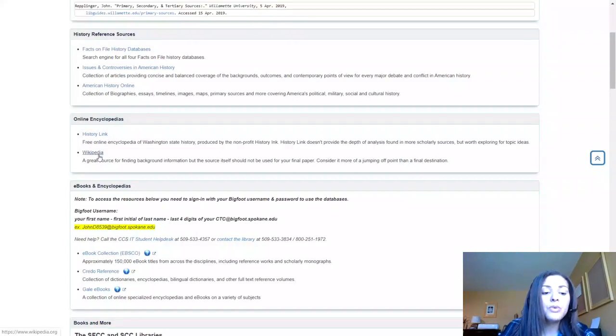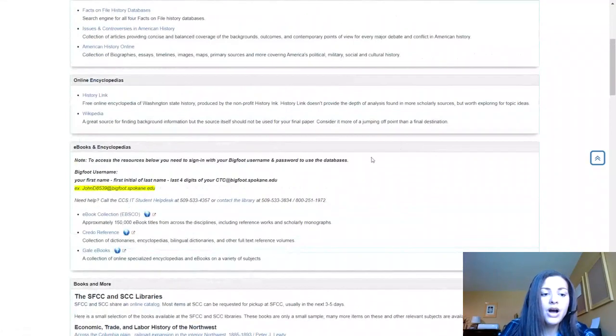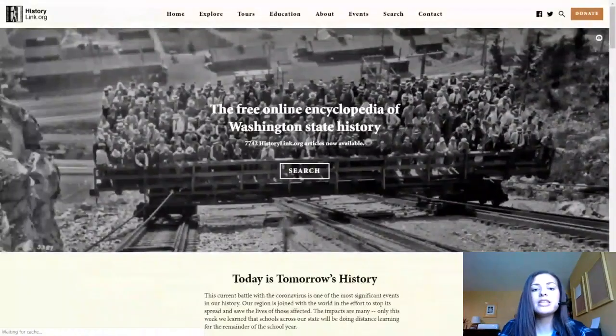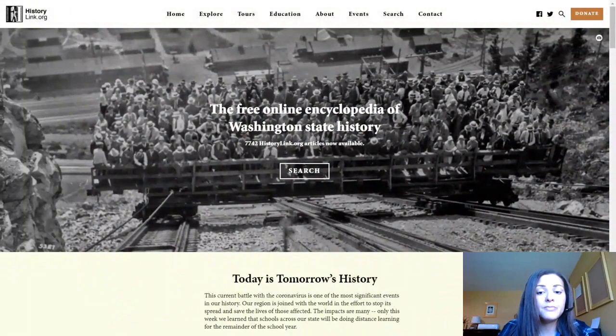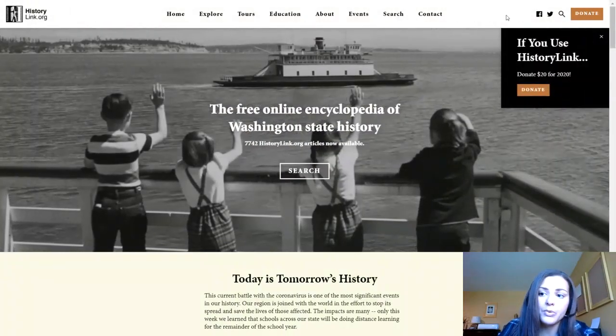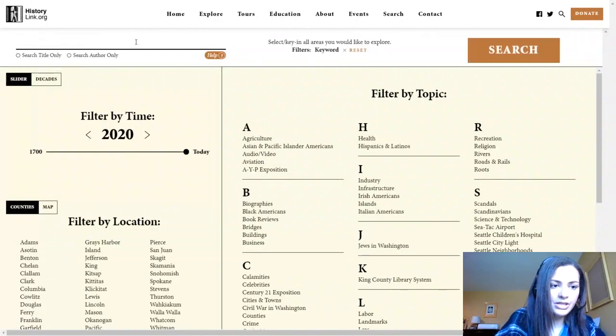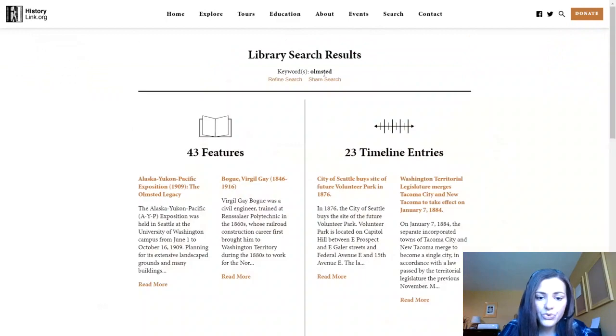If you want a more academic version of something like Wikipedia, then I would recommend going to Gale eBooks because they are basically academic encyclopedias, which are very similar to Wikipedia. And I would also highly recommend using something like HistoryLink. And this is an internet page that's basically an encyclopedia of Washington state history, and it can be a great starting point. So for example here, if I look for Olmsted,